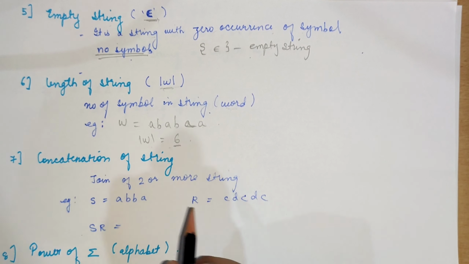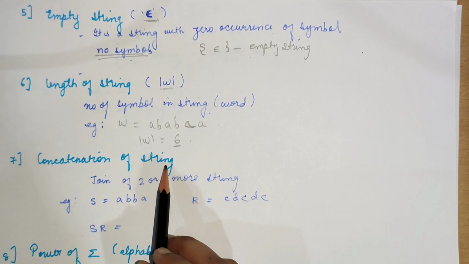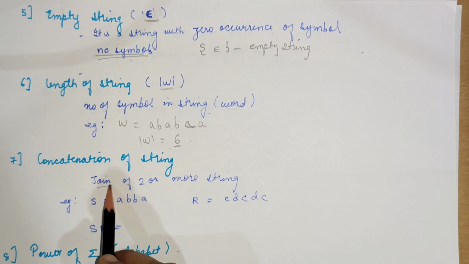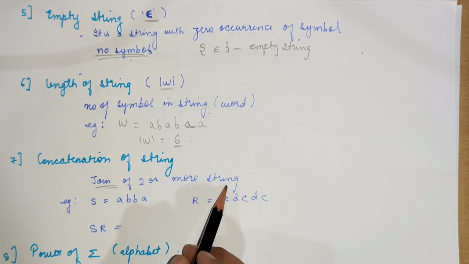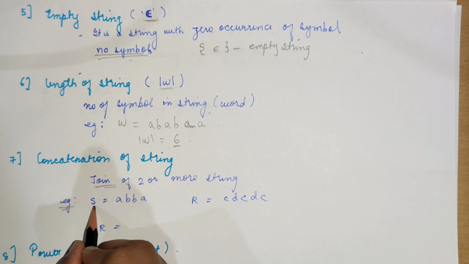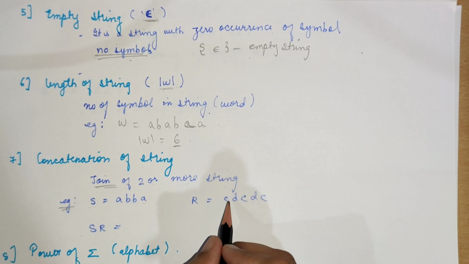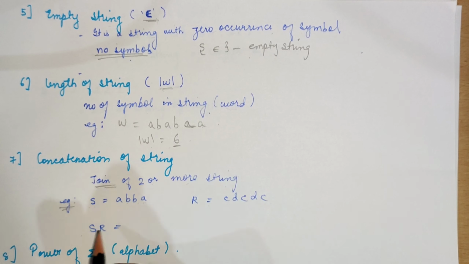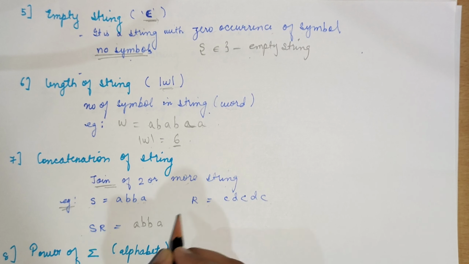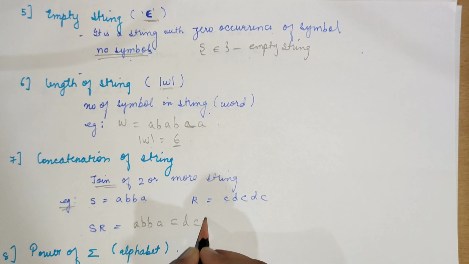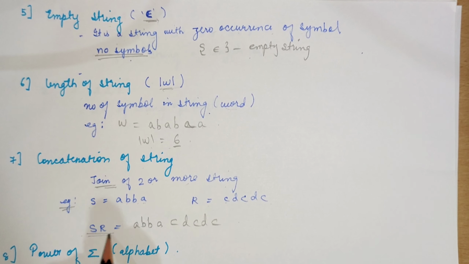Now the next thing that we should know is concatenation of strings. Concatenation means joining two or more strings. For example, S is a b b a and R is c d c d c. So the concatenation, or joining, of the two strings would be a b b a followed by R, that is c d c d c. We have just joined the two strings S and R.